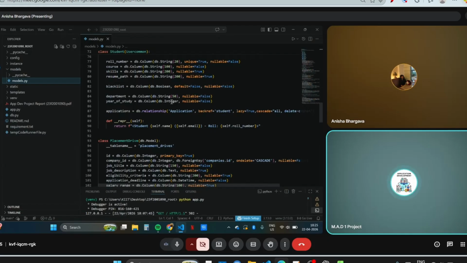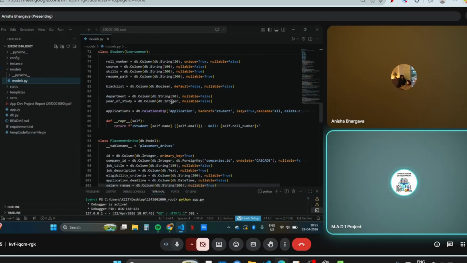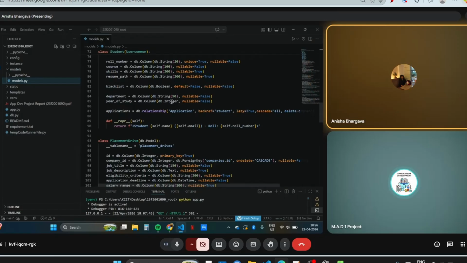Just tell them we use lazy equal to true to delay the data that is not necessary right after opening or loading that particular table, like here a student table. You may need to work with roll number, or courses, skills, etc. But applications will not be your priority to solve foremost.